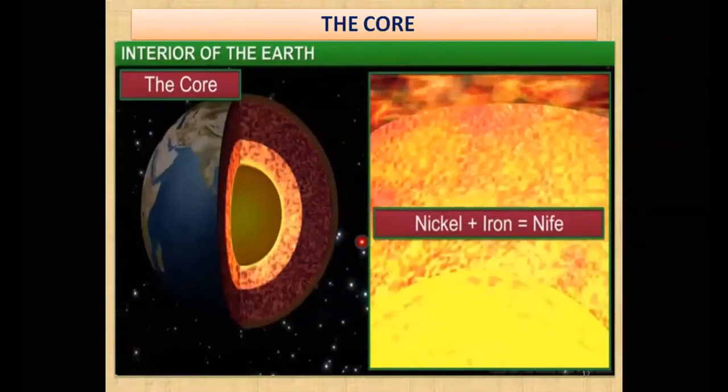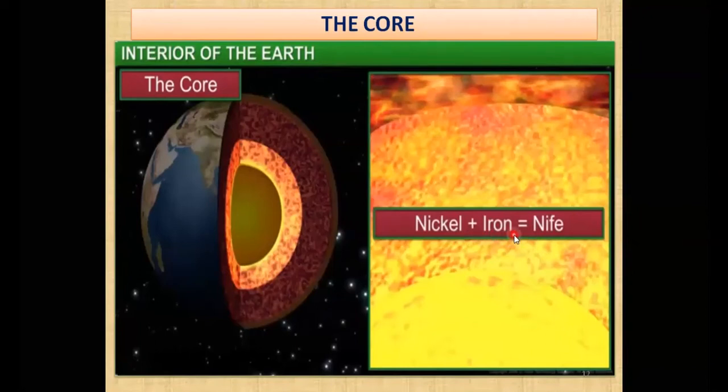And the inner as well as the outer core are made up of two minerals. And what are the names of those two minerals? One is nickel, and the next one is iron. Nickel and iron are the two minerals from which the core has been made. So we are taking Ni from nickel, and iron.